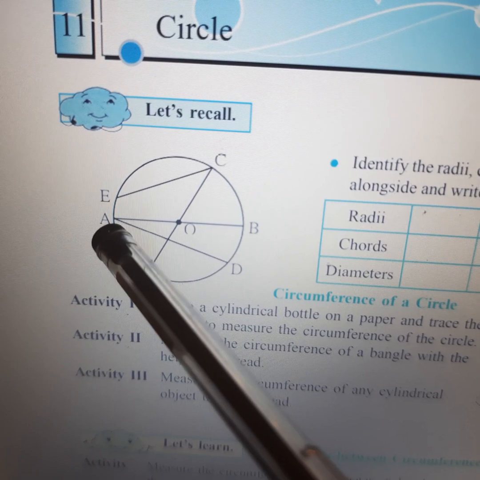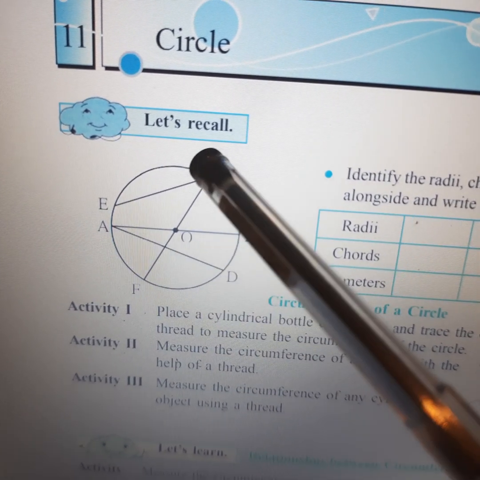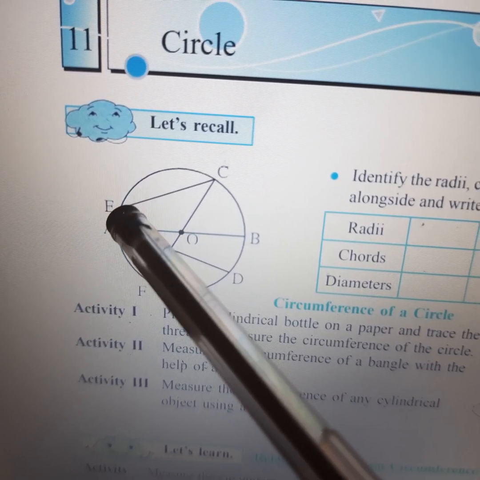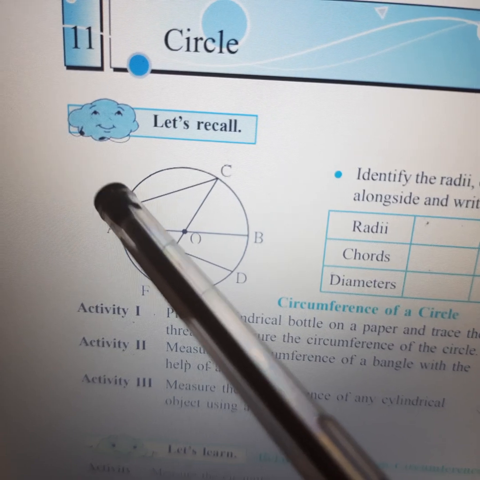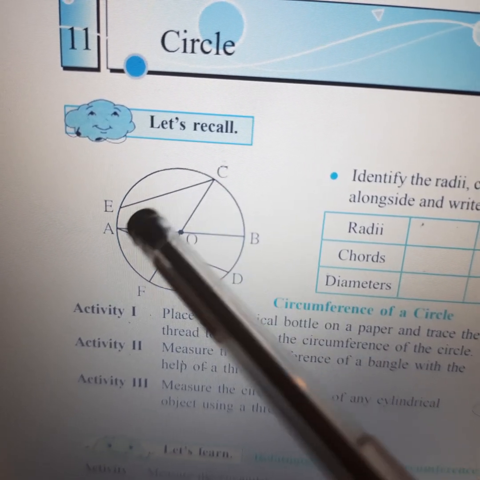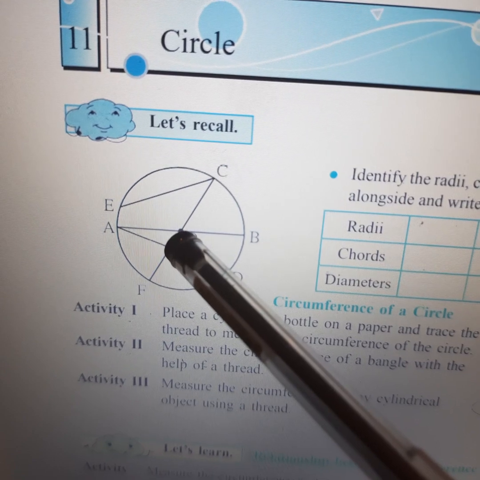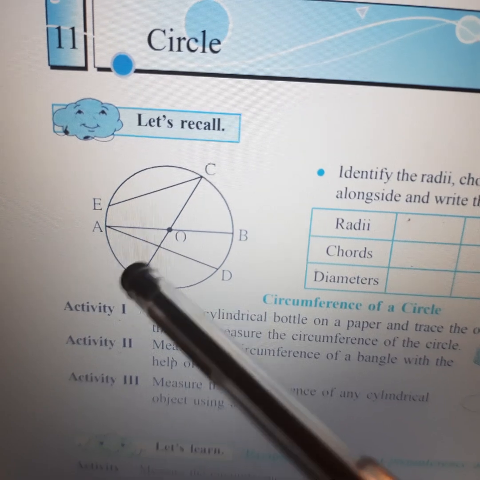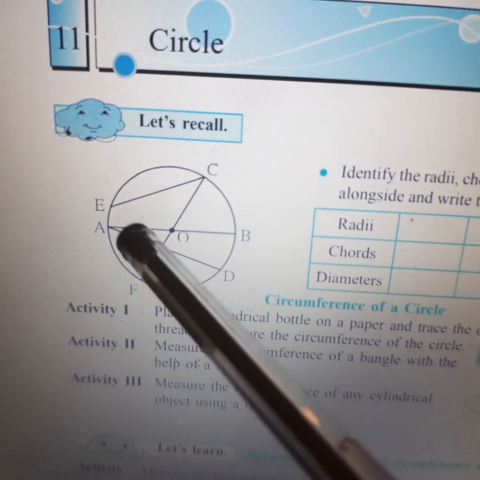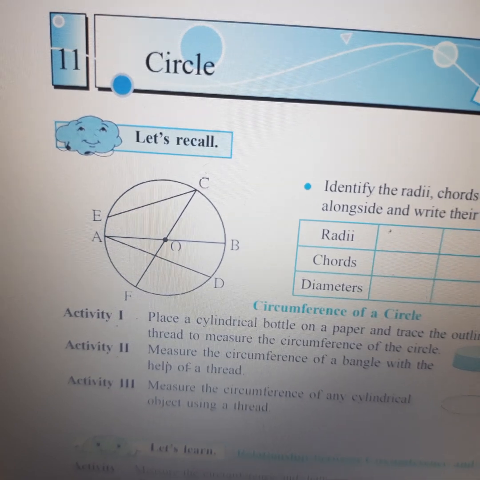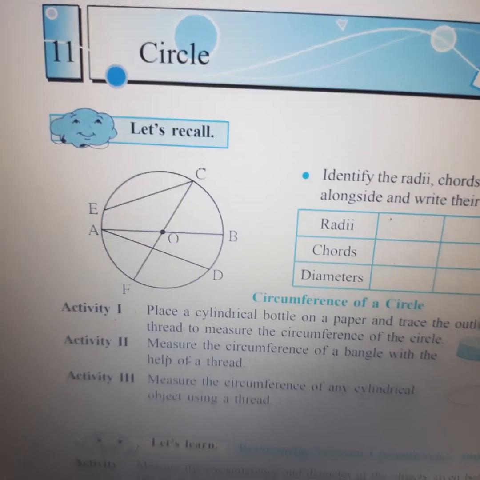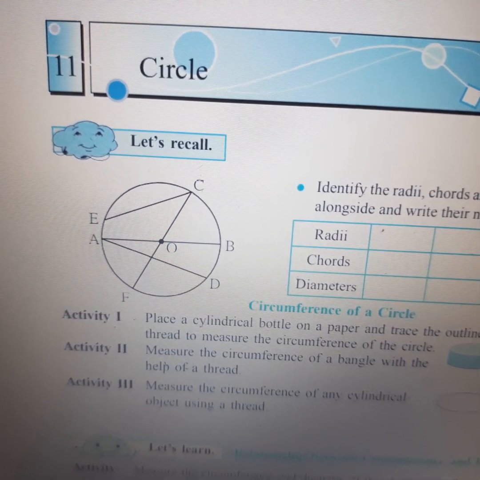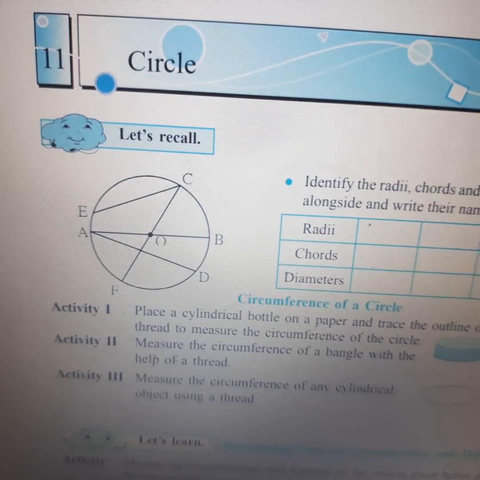Whereas you can see this chord AD and EC, they are also touching the circumference, that is the end or the rim of the circle, from one end to the other, but they are not passing through the center of the circle. So they are not diameters, they are called chords. You can have many chords, children. Also, diameter is the longest chord. Diameter is a chord, but not all chords will be diameters. The one that passes through the center of the circle is the diameter and it is the longest chord.